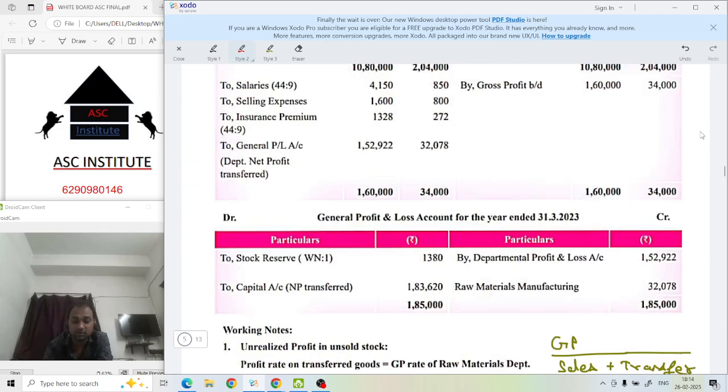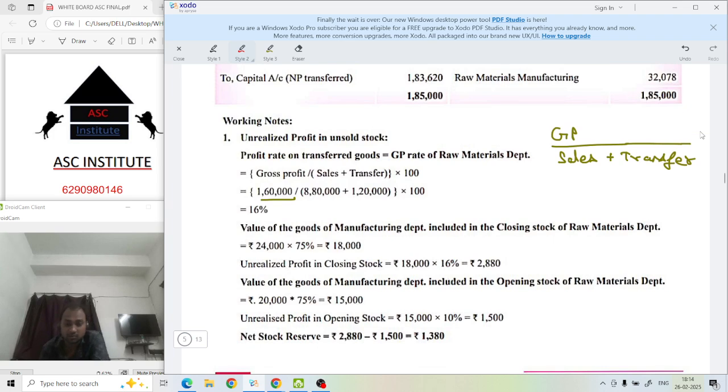So now solve this. How much is the transfer? 1,20,000. And your sales was how much? 88,000. The gross profit that you got was 160,000. Then you will get the 16%.